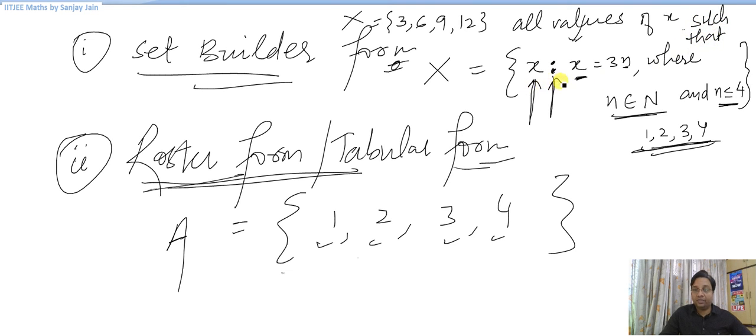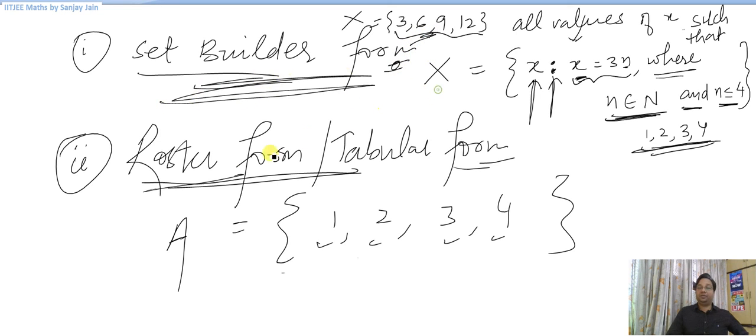This colon will mean such that. So all values of x such that x is, then this is a formula that we write, which satisfies all these values that we have got in this set. So x is equal to 3n, where I need to define n now. N belongs to natural numbers and n is less than or equal to 4. So this will give me the required set in set builder form. This is the set builder form, and where we write the elements directly, this is roster form or the tabular form. Okay.